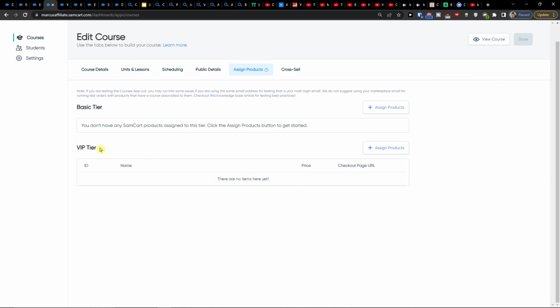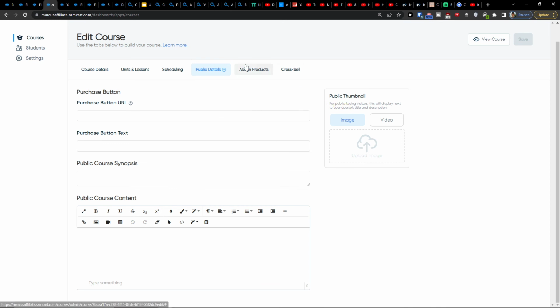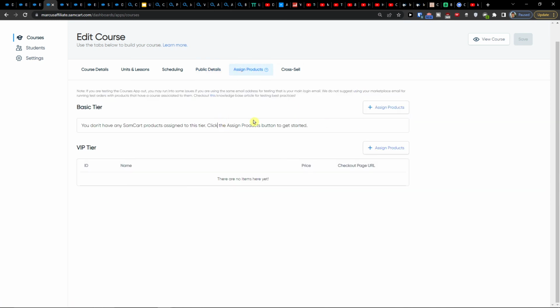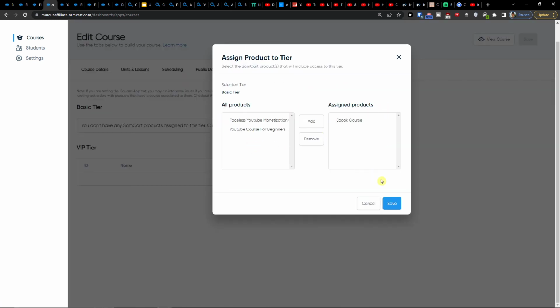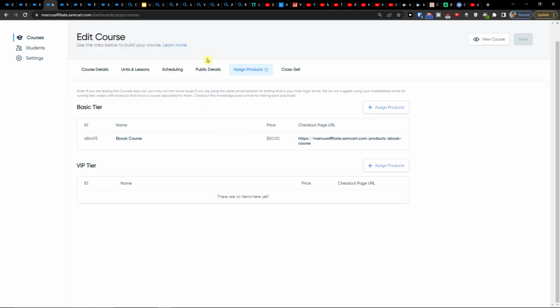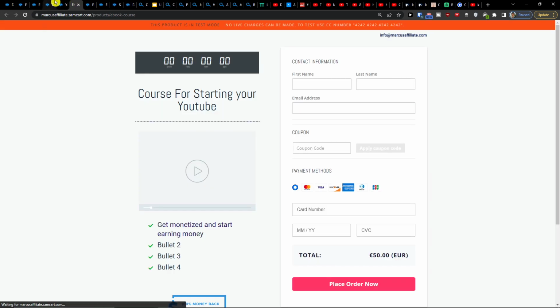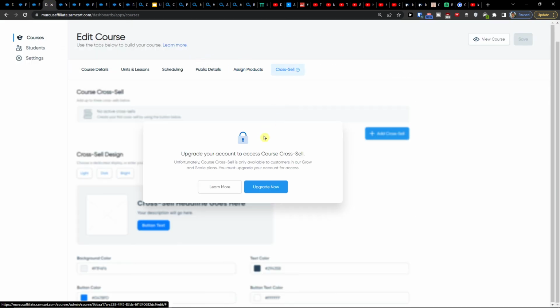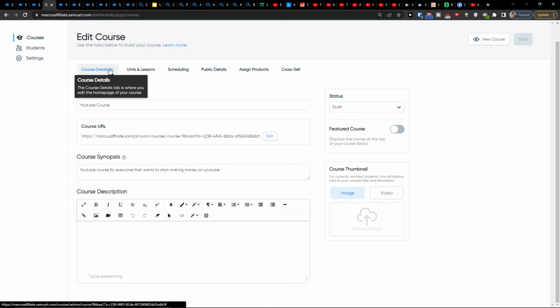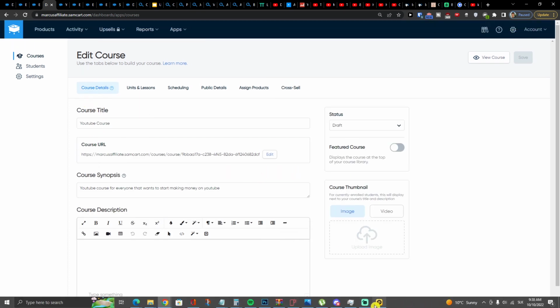And the VIP tier can be for something different, so you can have it for another product for the VIP tier. Then I have it right here. So let's say I'm going to add this, save. And I have the checkout page URL. And then I have the cross-sell. If you want to have a cross-sell, you need to have an upgraded account. I don't have it, but if you want, I can easily create a tutorial on that too.